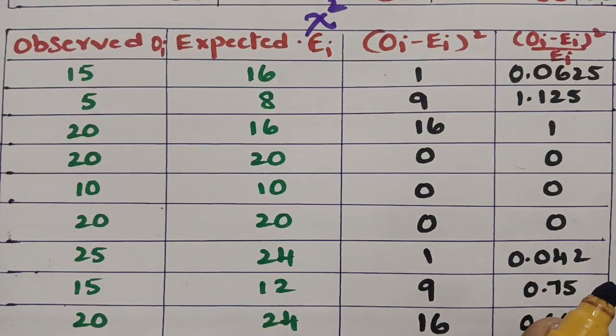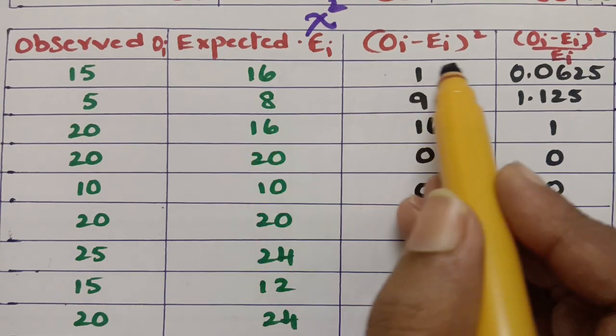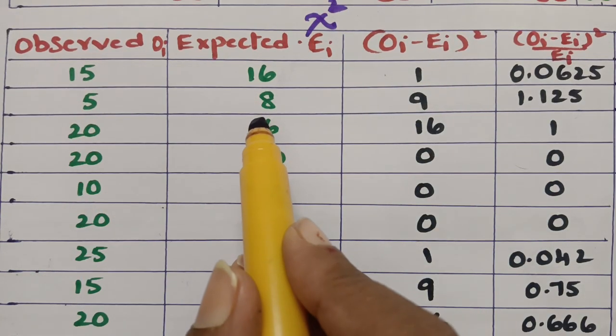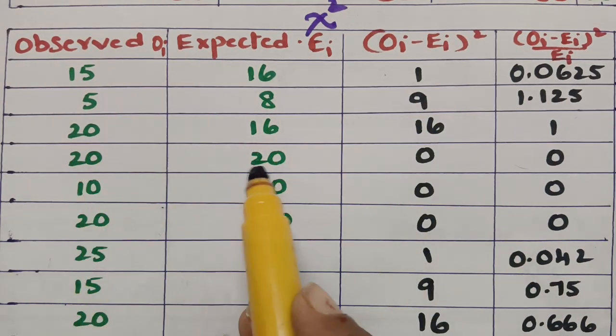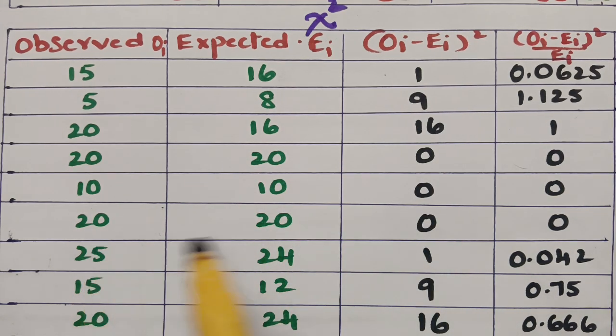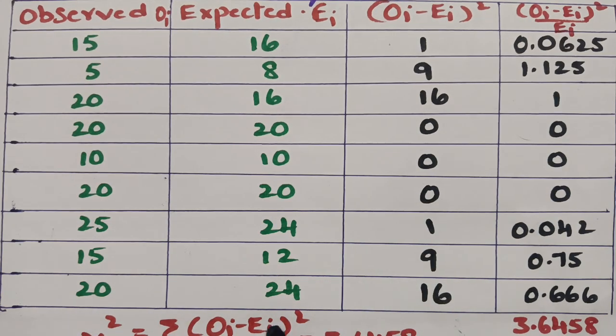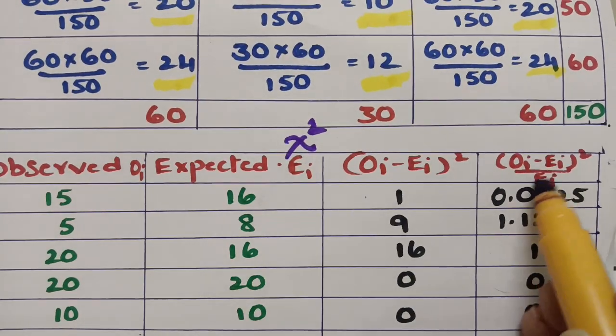And now we have to make a subtraction and make a square. That is 15 minus 16, minus 1, whole square is 1. 5 minus 8, minus 3, whole square is 9. 20 minus 16, 4 square 16. 20 minus 20, 0 square. 10 minus 10, 0, square is 0. 20 minus 20, 0, 0 square is 0. And 25 minus 24, 1 square is 1. 15 minus 12, 3, 3 square is 9. And 20 minus 24, this is minus 4 whole square is 16.